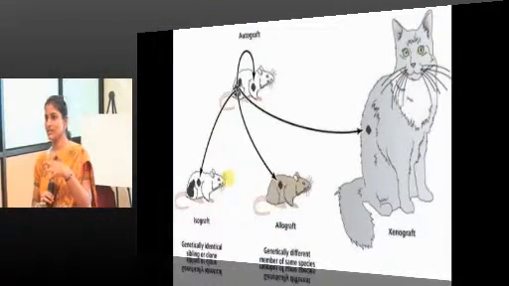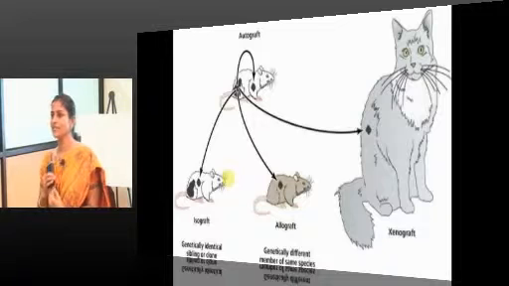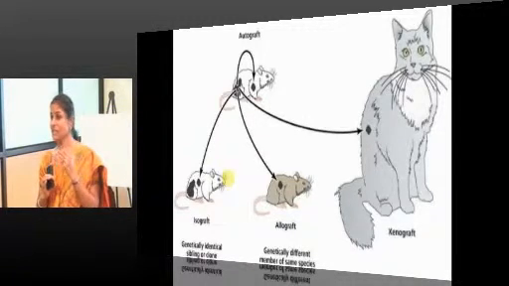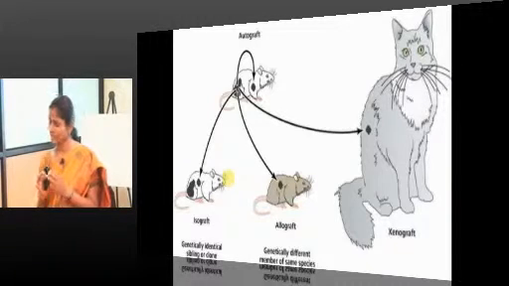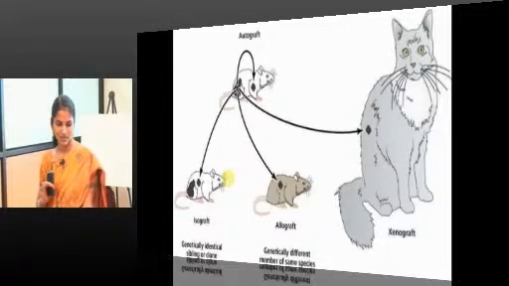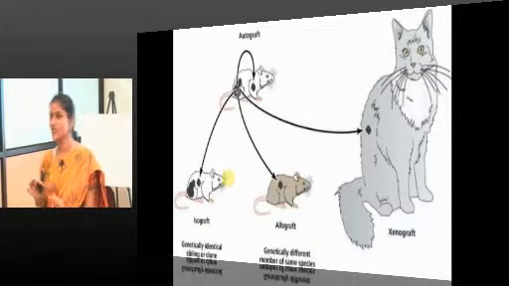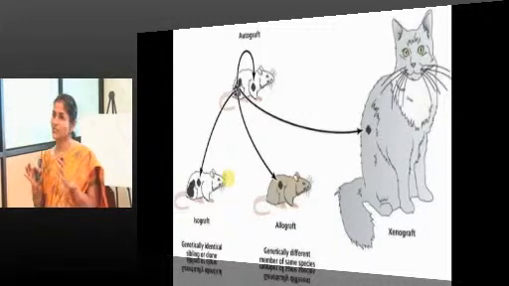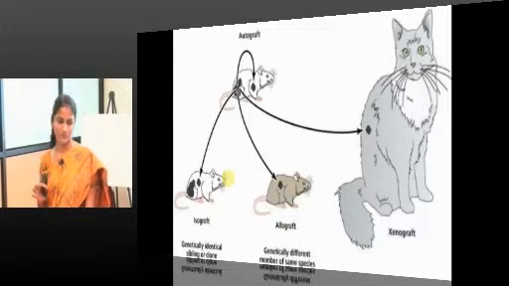When a graft is a self graft, it is autograft. When it is grafted to a genetically identical sibling or identical individual, it is isograft. When it is grafted to a genetically different member of the same species, between humans, it is allograft, which is the most commonly used one.